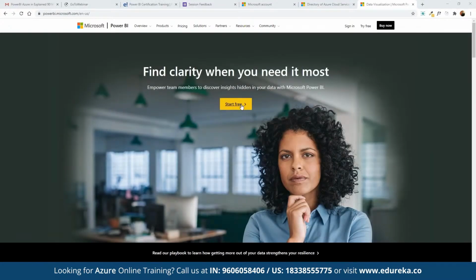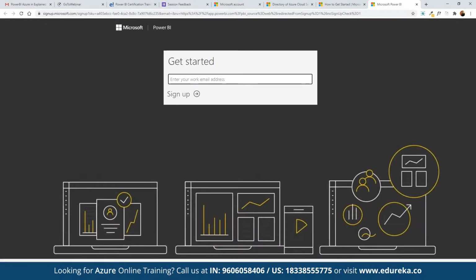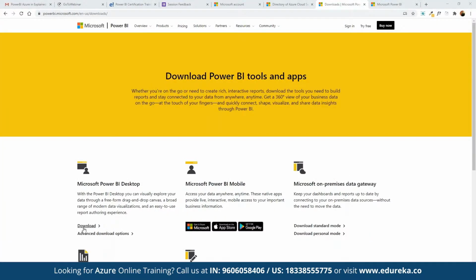We can refer to this link, powerbi.microsoft.com, and here we can click on start for free, where we have to enter our own details. Once we enter the details, we will get the direct download link. Here we can click on Power BI desktop and click on download, and then we will be taken to the download section altogether.